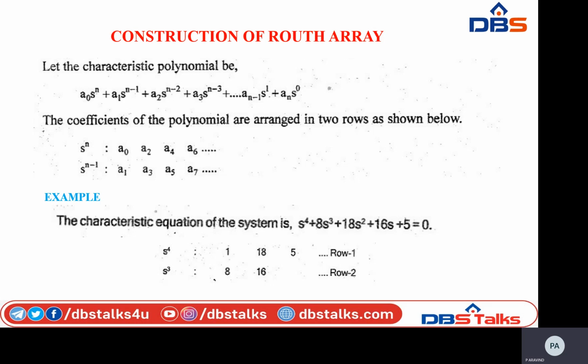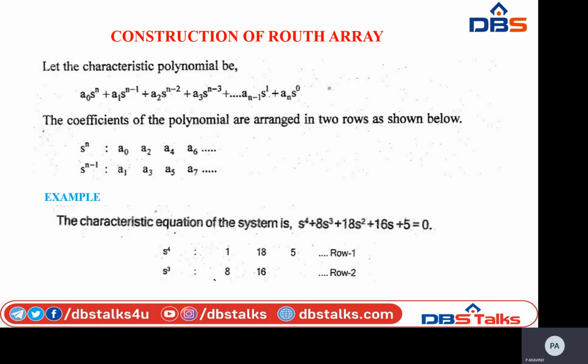The two rows are s^n and s^(n-1). Here my characteristic polynomial has the highest power n.